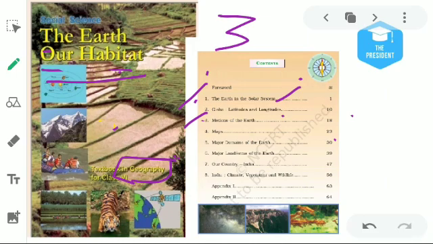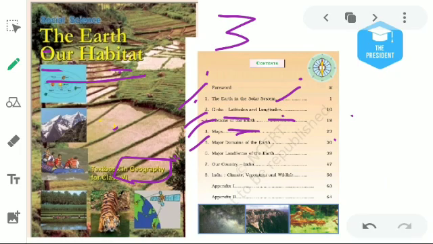We will learn about the globe, types of globe, and what are latitudes and longitudes. The third chapter will be the motion of the earth. There are two types of motion done by the earth, revolution and rotation. Chapter number 4 will be about maps, types of maps, and what maps are.